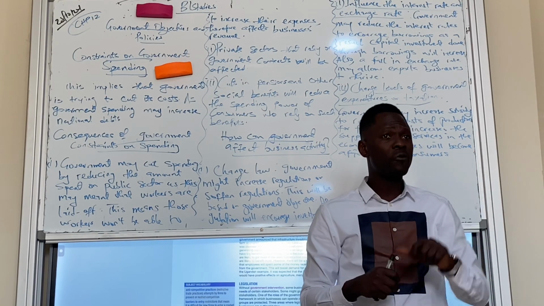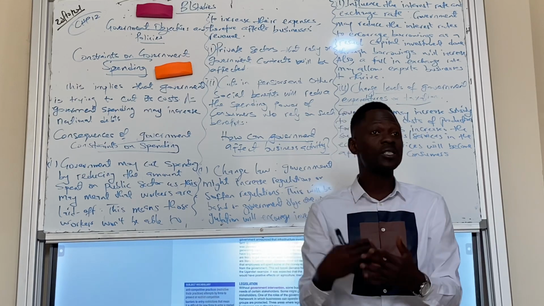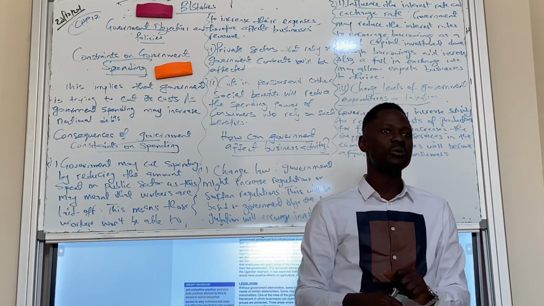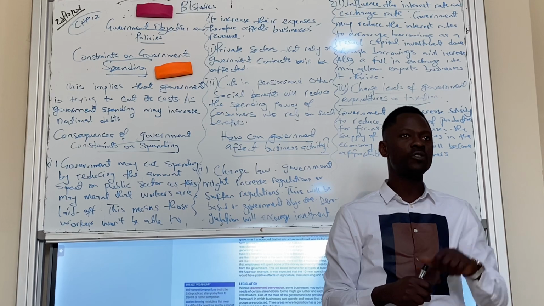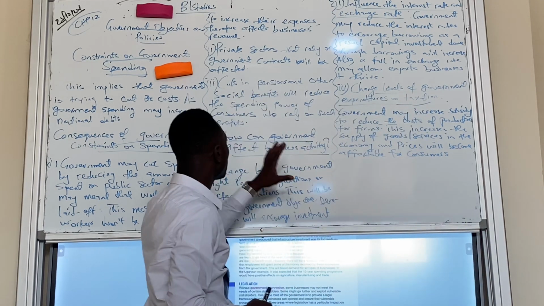And if their purchasing power falls, they won't be able to spend. As a result of that, businesses will not be able to make revenue. Revenue from businesses will drop. Is it clear? So that's our constraint on government spending.